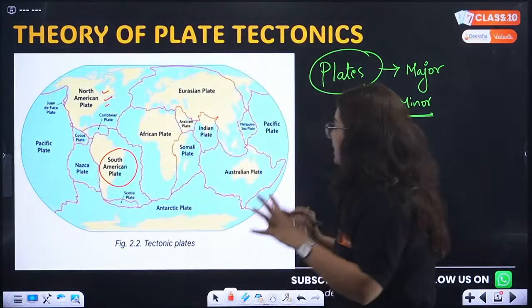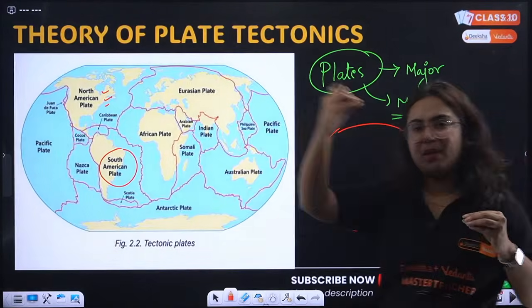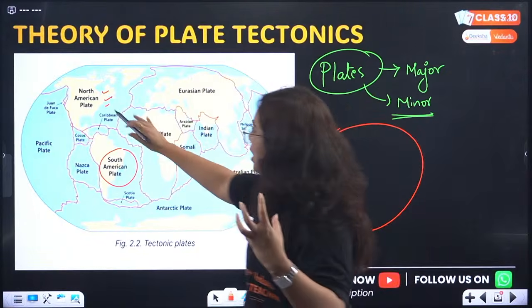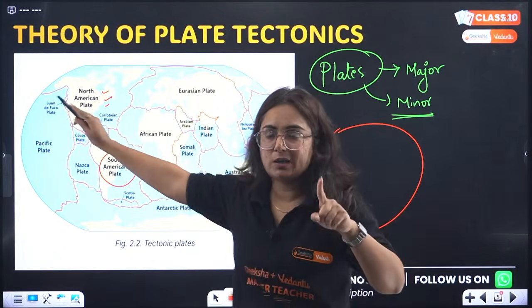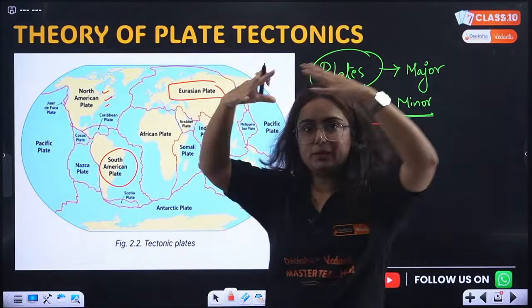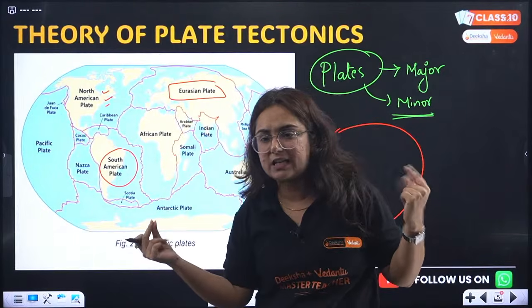Coming to it, what happened? The earth was divided into many major as well as minor plates. When we talk about major plates, we have the North American plate, the South American plate, the Eurasian plate, the complete Eurasia. What is Eurasia? Anyone in the class right now?